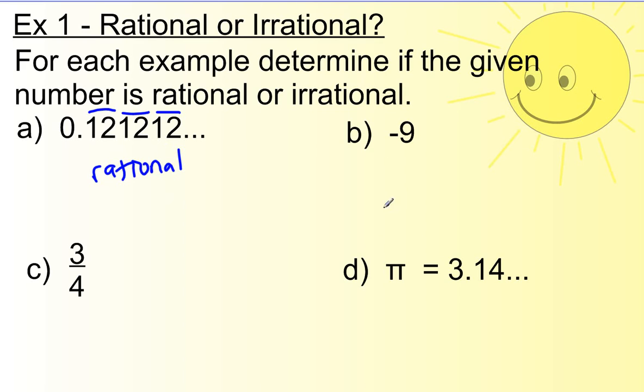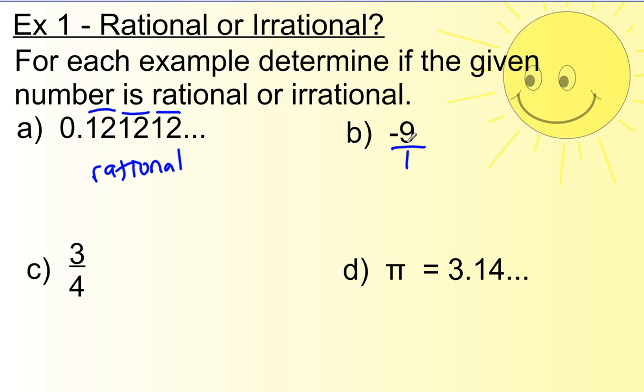Letter B. Is this number rational or irrational? You should be thinking to yourself, can we write this as a fraction? And the answer here is yes. You can write this as a fraction pretty easily. Any whole number, to turn it into a fraction, you put it over 1.